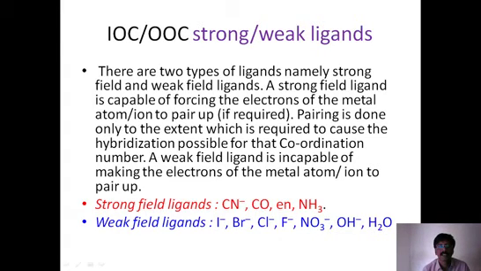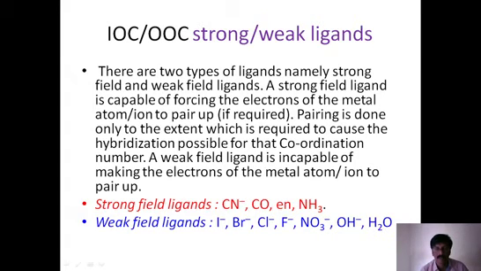Here we simply understand that wherever strong field ligands are present, we look at the single electrons and force them to pair first. Wherever weak field ligands are present, we don't make any rearrangement of electrons; whatever electrons are present remain as such.